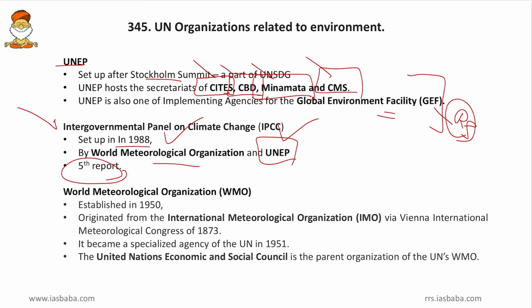And coming to WMO itself, it was set up way back in 1950 and it originated from the International Meteorological Organization via Vienna International Meteorological Congress of 1873. So, this can be very old, and then it became a specialized agency of UN in 1951. And the United Nations Economic and Social Council is the parent organization of UN's WMO. So, this hosts the secretariat, funding, etc. of the WMO. So, these are some of the important organizations. We will take up more in the subsequent classes.